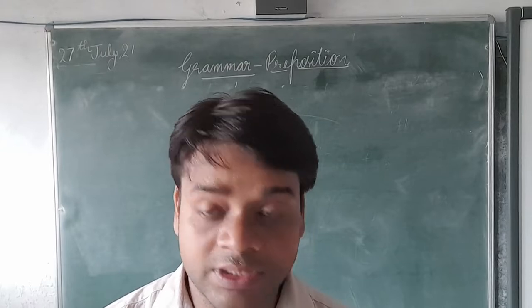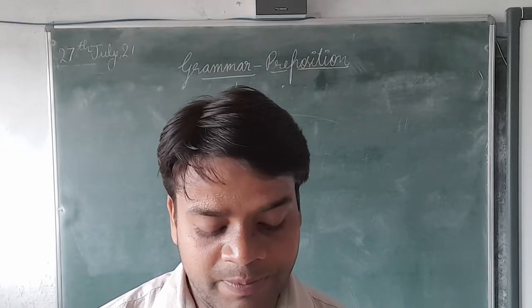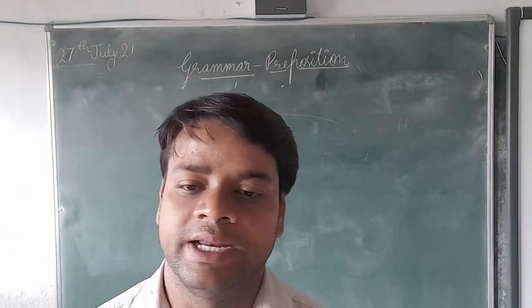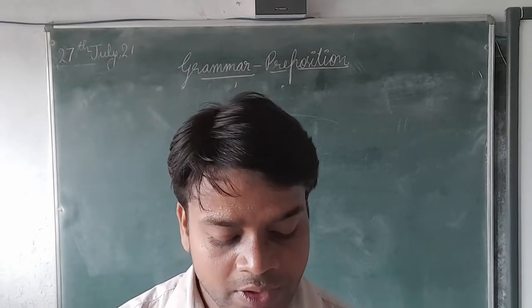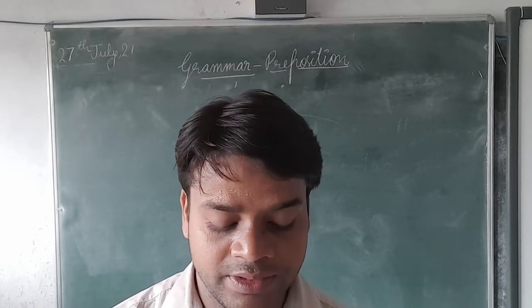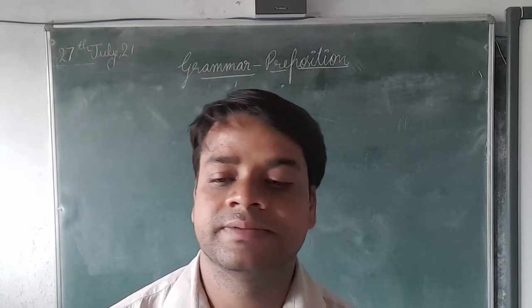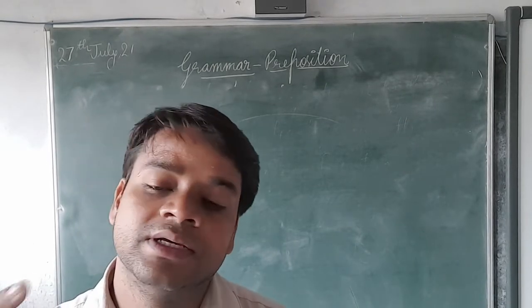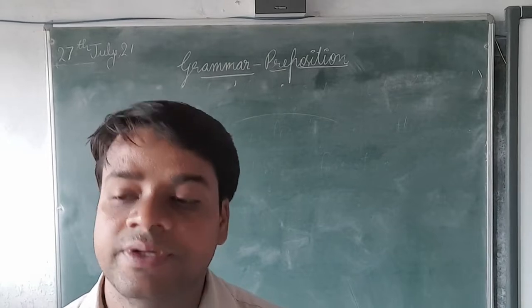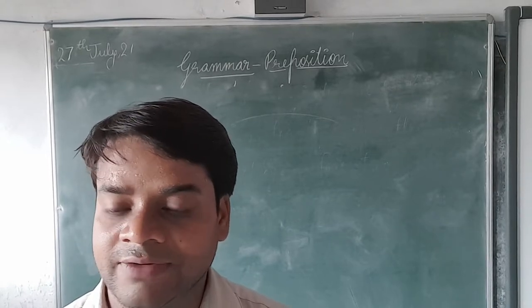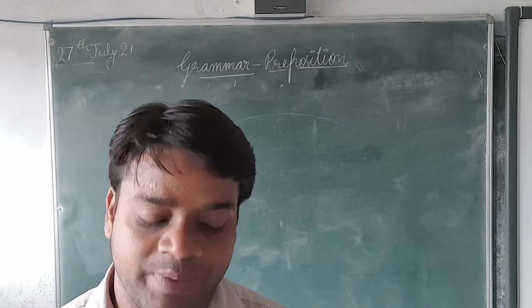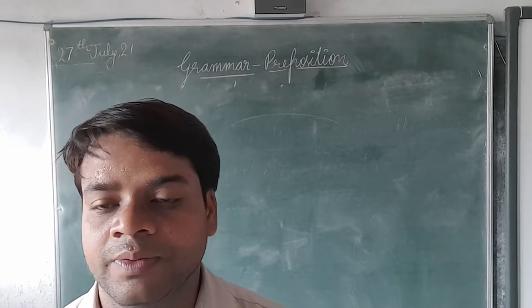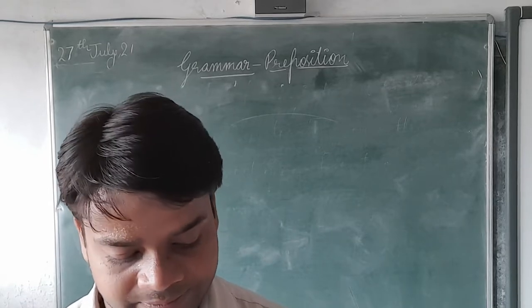So the third rule is use of preposition in relation to its object. In that, write down A or one: omission of preposition before indirect object. This is a subheading. Write down the first point: omission of preposition before indirect object.